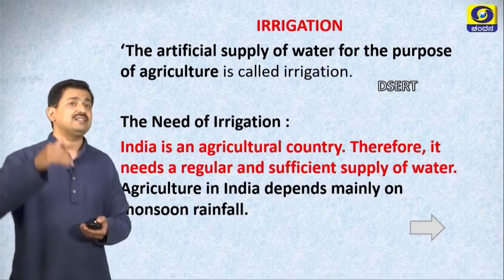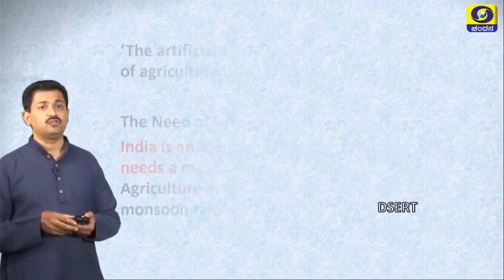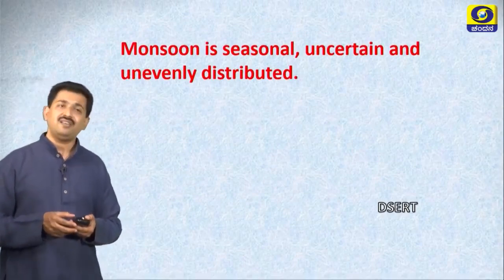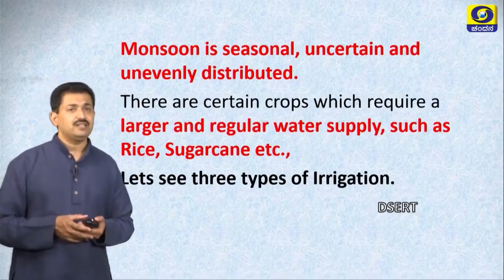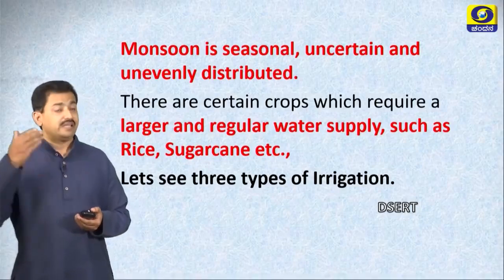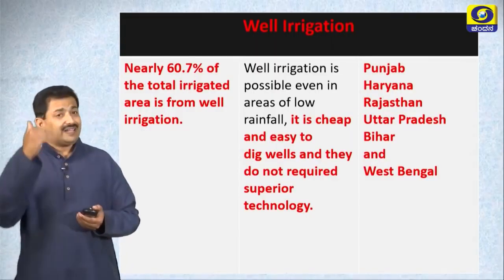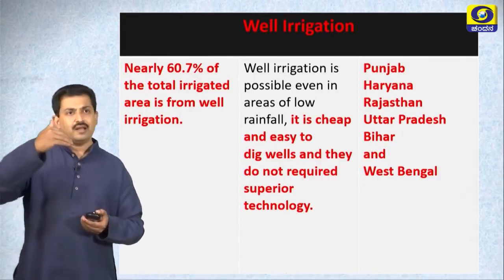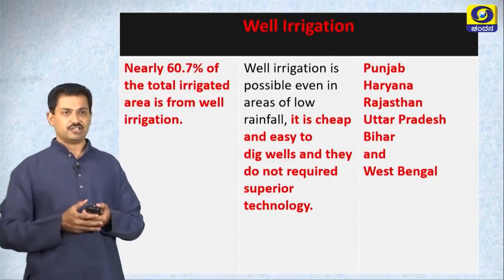Moreover, Indian agriculture is dependent on monsoon rainfall, but this monsoon rainfall is uncertain, unevenly distributed and seasonal. And moreover, certain crops like paddy and sugarcane require large amount of water, hence irrigation is very much required. Let us see the three types of irrigation. As I told you earlier, well irrigation, tank irrigation, canal irrigation are the three types of irrigation.